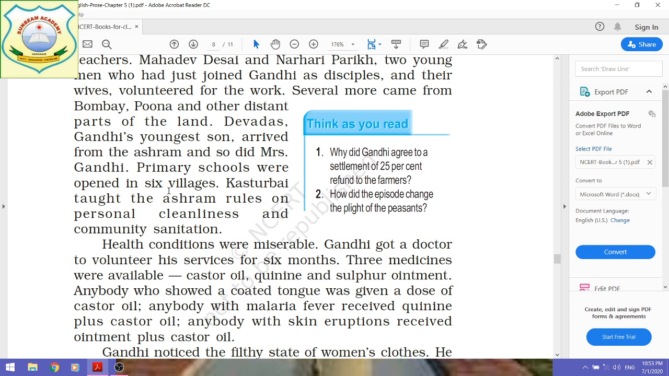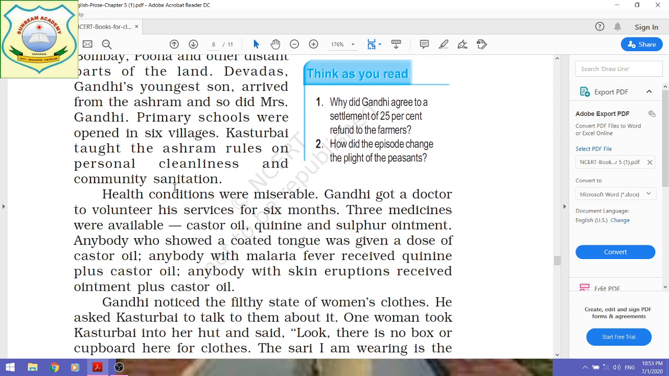Kasturbai taught the ashram rules on personal cleanliness and community sanitation. Kasturbai, Gandhiji's wife, taught the villagers about cleanliness and community sanitation, how to maintain community sanitation, and how to maintain personal and family health and hygiene. All those things were taught by Kasturbai to the villagers.